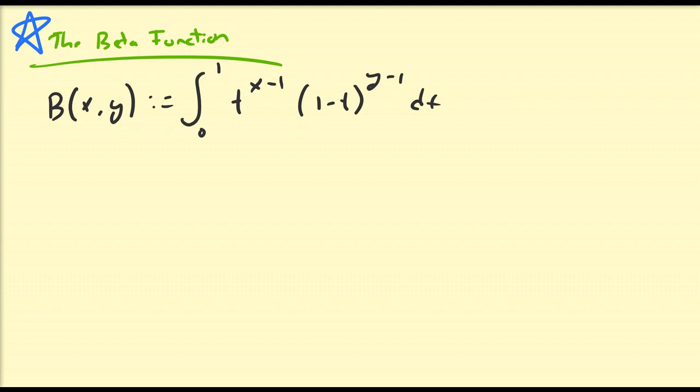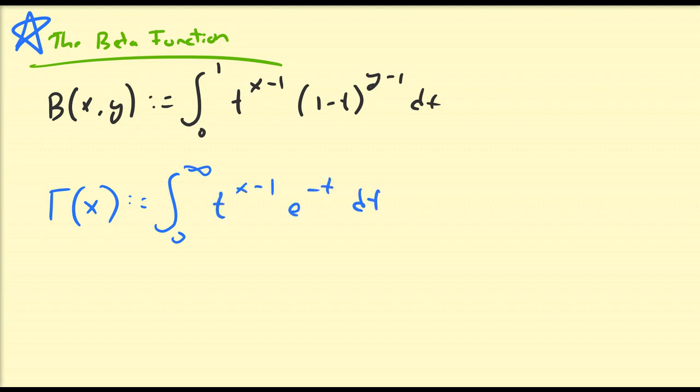If you remember the gamma function, gamma of x is defined to be equal to the integral from 0 to infinity of t to the power of x minus 1 e to the minus t dt. One may be able to make the observation that both of them have t to the x minus 1. They do have different bounds, so if we can possibly represent the beta function as an integral from 0 to infinity, we might be able to justify a deeper connection between these two functions.